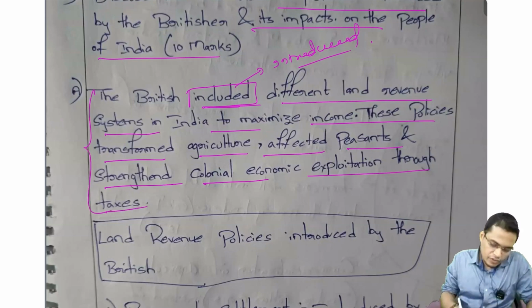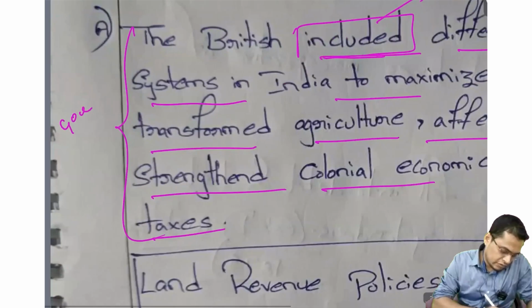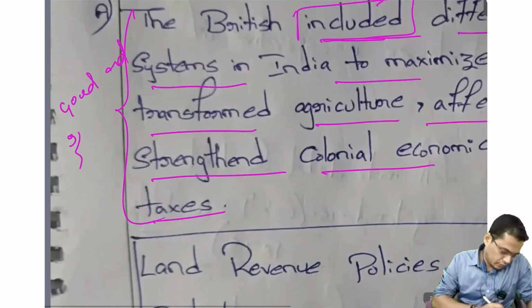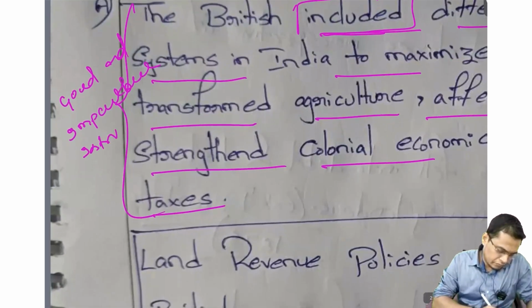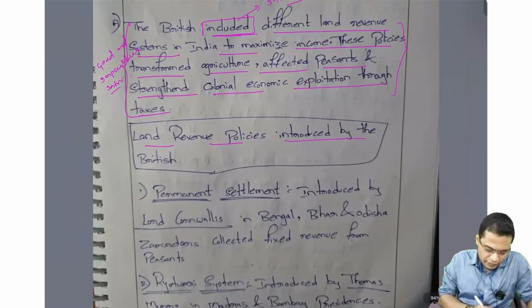Very good, because this is a very good and impactful introduction. Okay, very good. So, land revenue policies introduced by the Britisher.